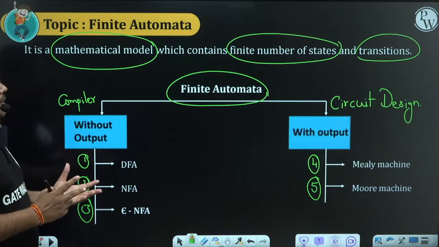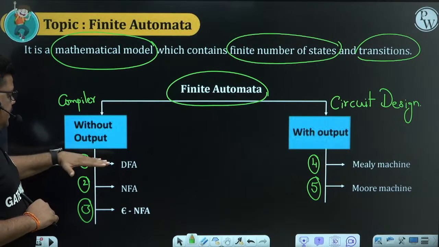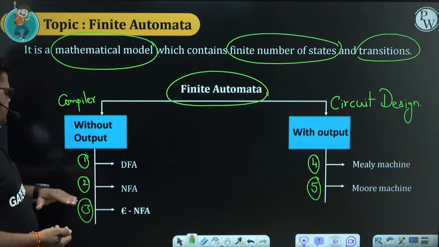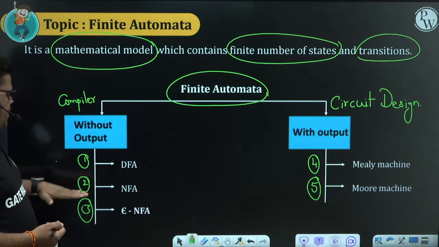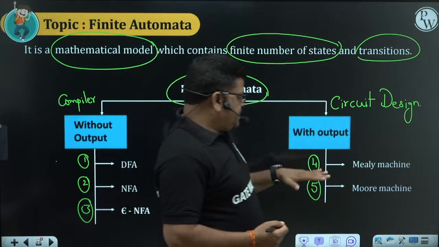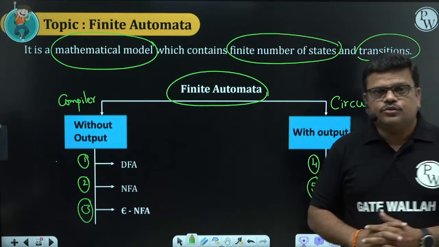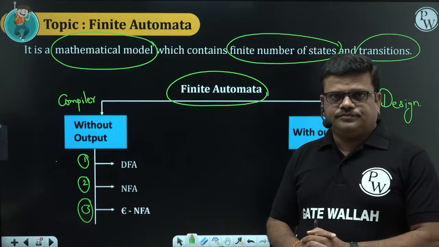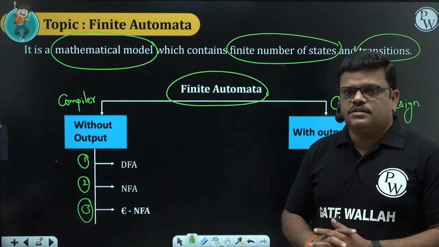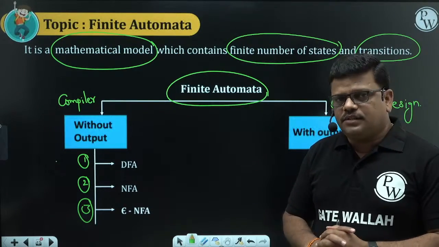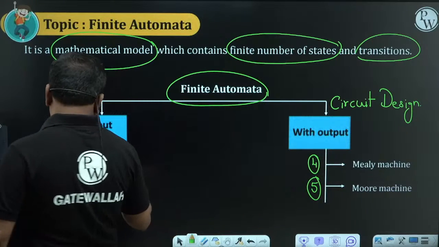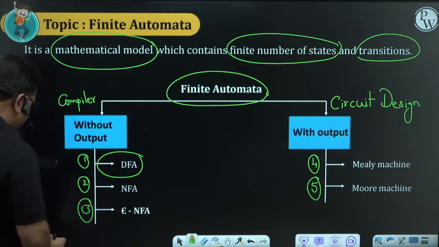In finite automata, what we have to study is learning about construction techniques of these 5 things. How to construct DFA, what is DFA, how to construct NFA, how to construct epsilon NFA, how to construct Mealy machine, how to construct Moore machine. Studying about these 5 techniques is the study of finite automata. So in today's session, we are going to start our discussion from the first one, deterministic finite automata.